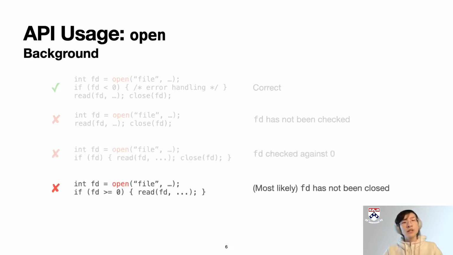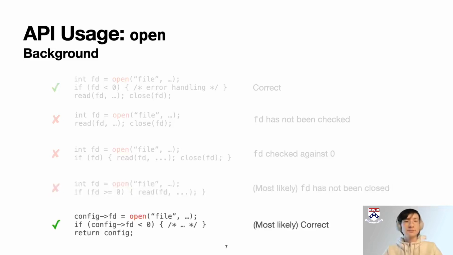This time we show another check of the FD which compares to 0 with the predicate greater than or equal to. Although different from the first example, this one is actually a correct check as this if-then branch is a success branch. The real problem with this code snippet is that the file descriptor is not being closed, hence another misuse.